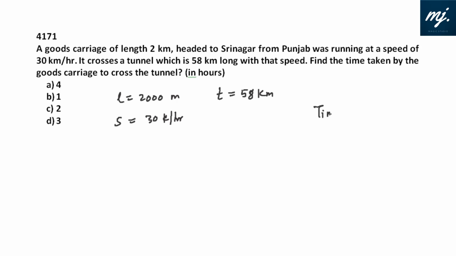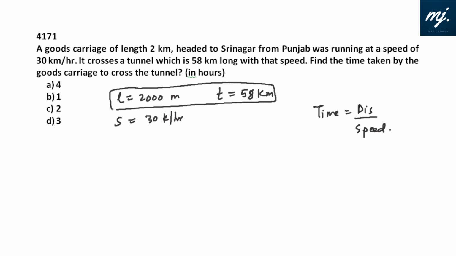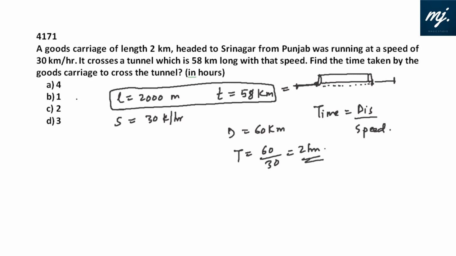We are looking out for time. Time is distance traveled divided by the speed at which it is traveled. The distance traveled in this case would be the length of the train plus the length of the tunnel. Suppose this is the tunnel, 58, and this is the train, 2 km. This train is required to cross the whole length of the tunnel plus its own length, isn't it? So the distance would be 58 plus 2, that is 60 km, to be covered at a speed of 30 km per hour. So time required would be 60 by 30, that is 2 hours. The train will take 2 hours. Option C fits in.